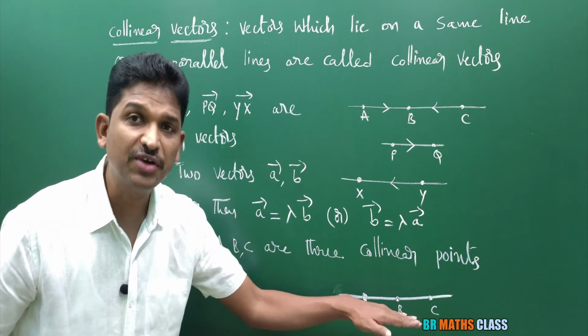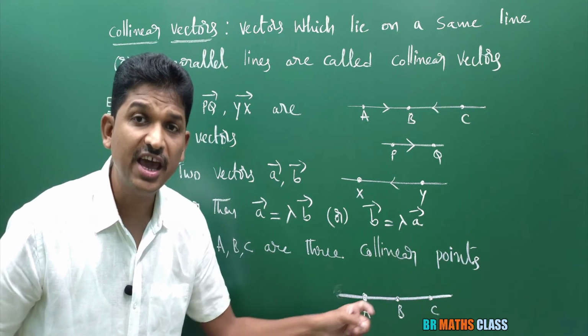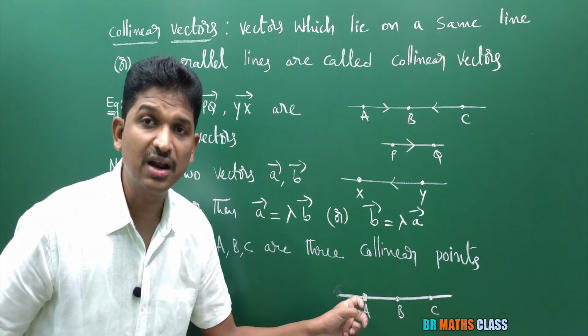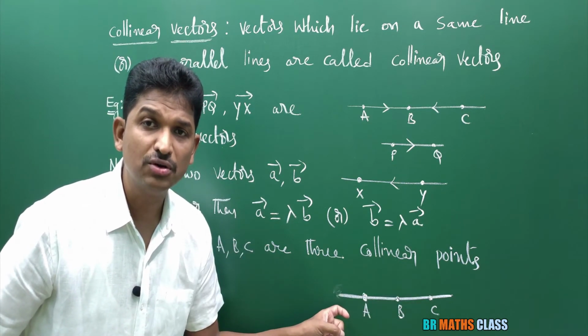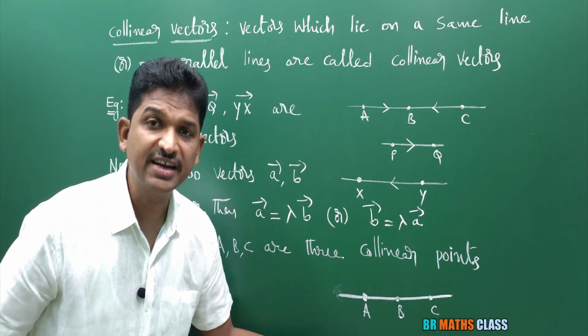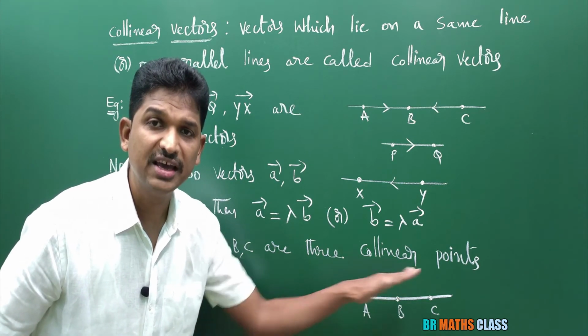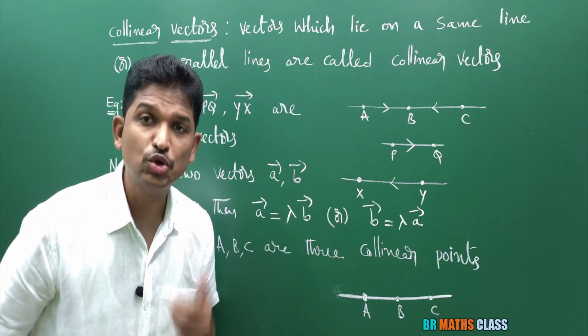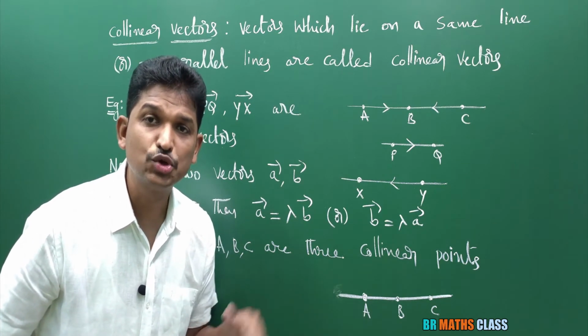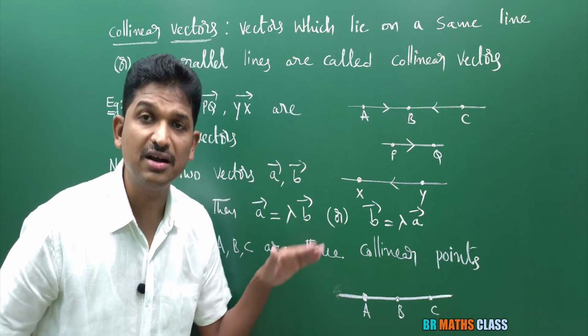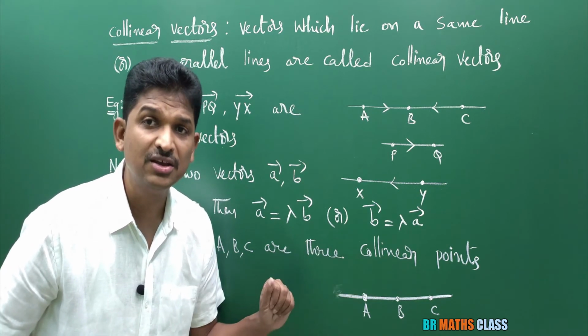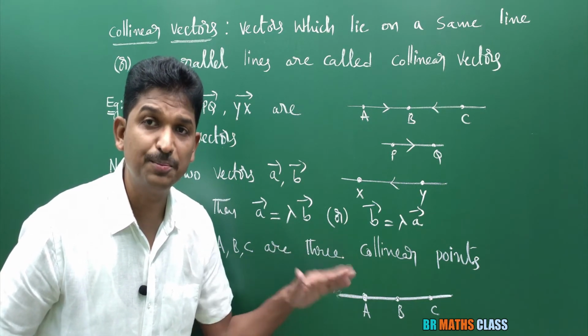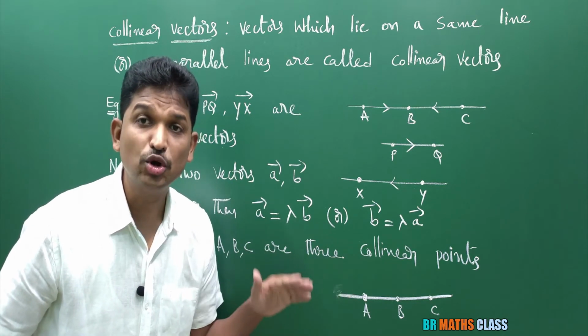Based on these three points, I can take the vectors AB bar, BC bar, AC bar. Those vectors lie on a same line, so AB bar, BC bar, AC bar are collinear vectors.